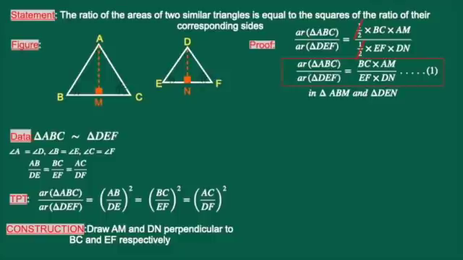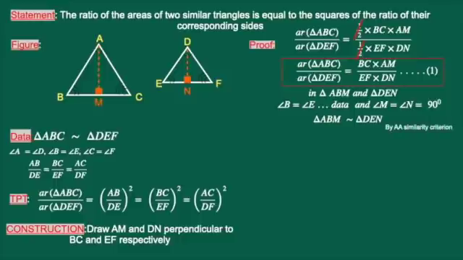Very simple, because angle B is equal to angle E, that is given in the data, and angle M is equal to angle N, that is equal to 90 degrees, as we did in the construction. Therefore, two angles of the triangles are equal. According to the AA similarity criterion, we can say that they are similar. Therefore, triangle ABM is similar to triangle DEN by AA similarity criterion.